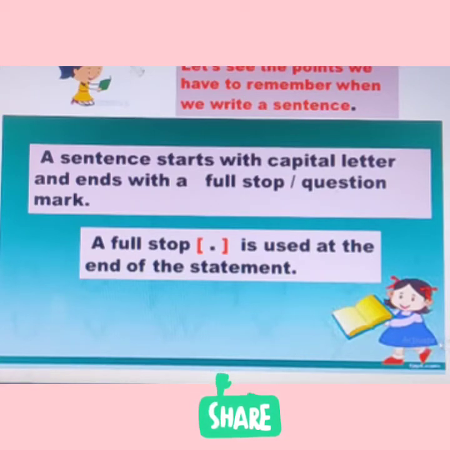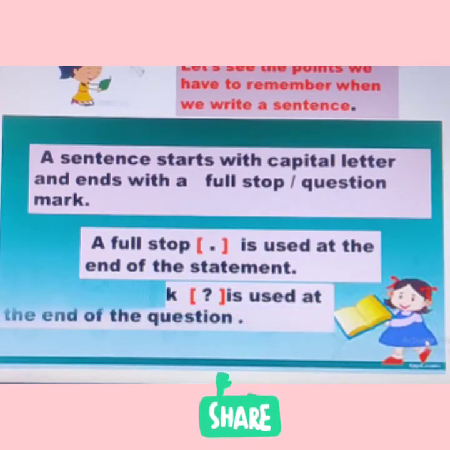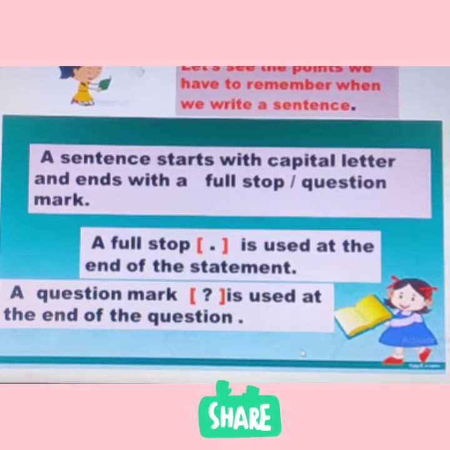Okay. Now, where to use the question mark? What is question mark? See, this symbol is called question mark. You can see here, this symbol is known as question mark. And this is used whenever we write questions, when we ask something. Okay, when we ask something, then we have to put at the end of that sentence this symbol that is known as question mark. Remember the difference.